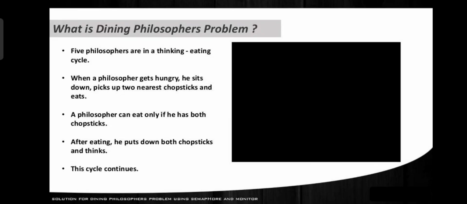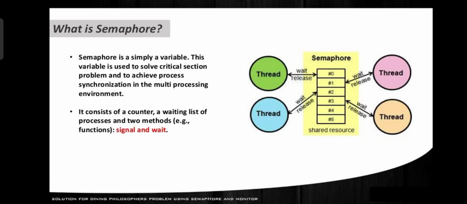Dining philosophers problem. What is the dining philosophers problem? Five philosophers are in a thinking-eating cycle. When a philosopher gets hungry, he sits down, picks up the two nearest chopsticks and eats. A philosopher can eat only if he has both chopsticks.